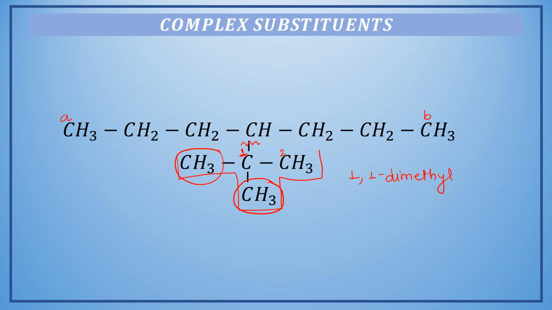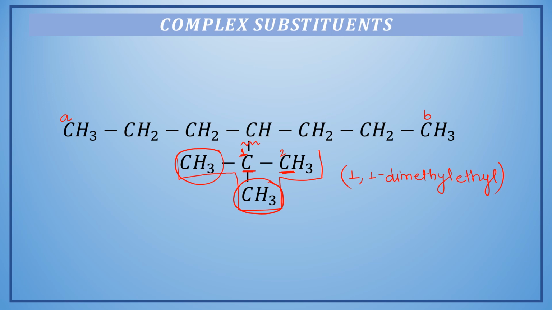Now coming to the parent chain of the substituent, it has got 2 carbons, so its name will be ethyl, since it is an alkyl group. Okay, not ethane but ethyl. So the name of this entire substituent will be 1,1-dimethyl ethyl. And now coming back to our rules for naming alkane, we will follow the same steps.